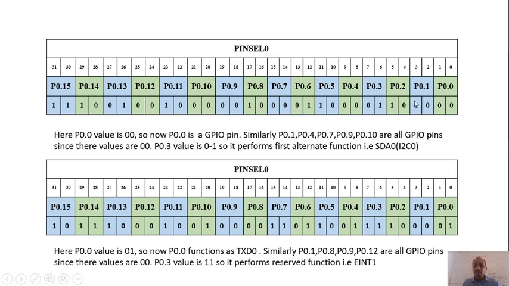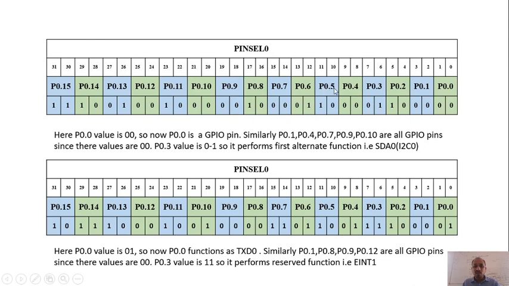But there are a few examples, like the P0.2 value is 10. That means it is going to perform the second alternate function, correct? Now the P0.3 value is 01, that means it is going to perform the first alternate function.